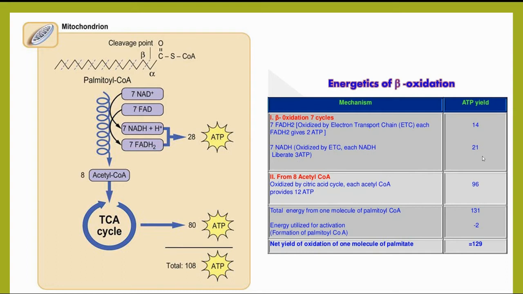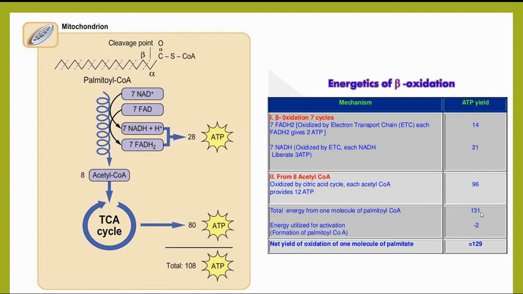Totally, from FADH2 and NADH we get 35 ATPs, and from the 8 acetyl-CoAs 96 ATPs. Therefore 35 plus 96 is equal to 131 ATPs from one molecule of palmitoyl-CoA.